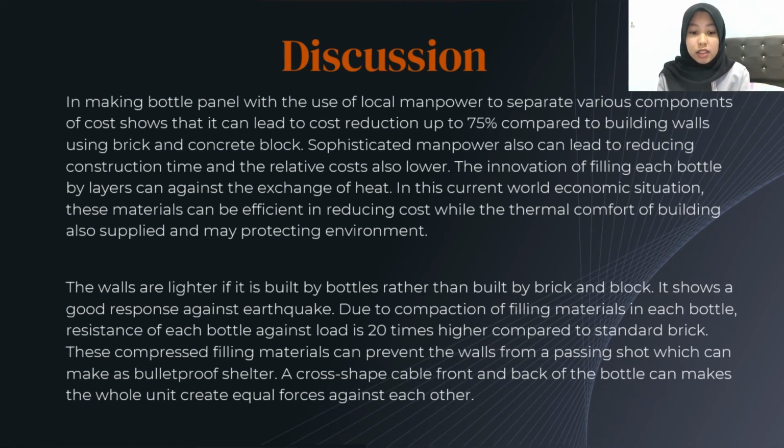The walls are lighter if built with bottles rather than brick and block, and this shows a good response against earthquakes. The resistance of each bottle against load is 20 times higher compared to standard brick. And a cross-shaped cable at the front and back of the bottle can make the whole unit create equal force against each other.